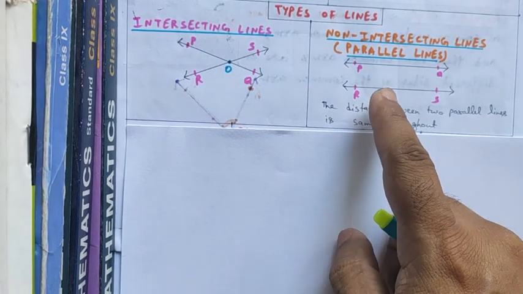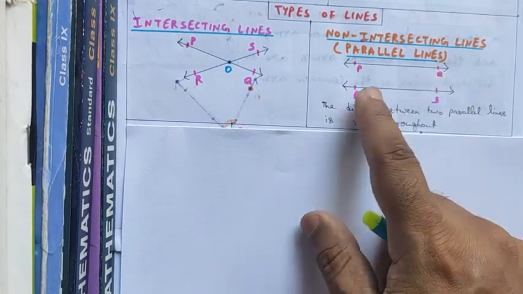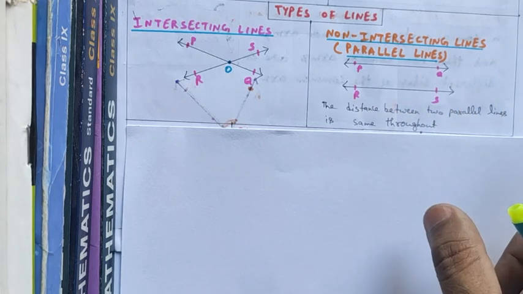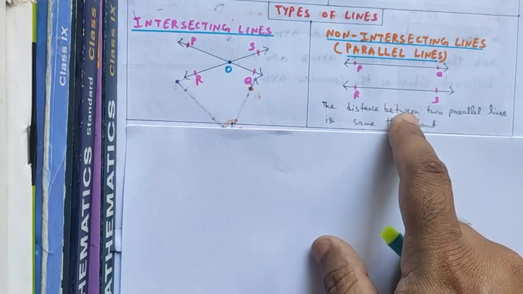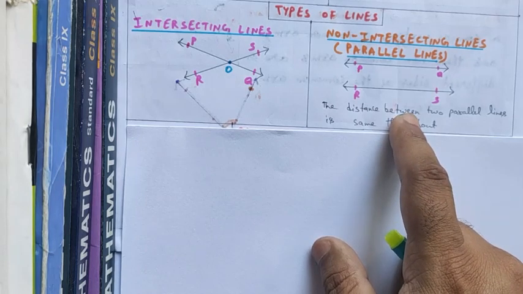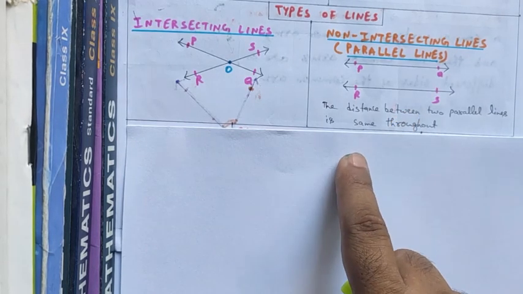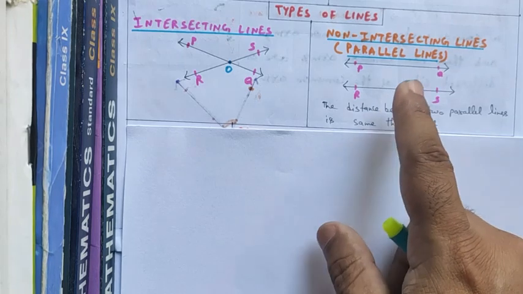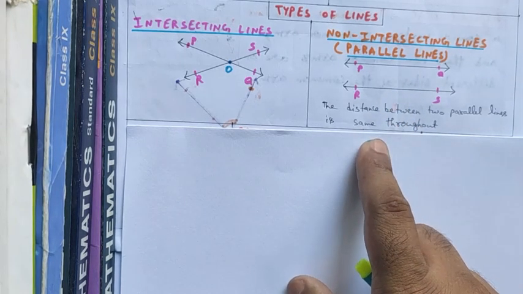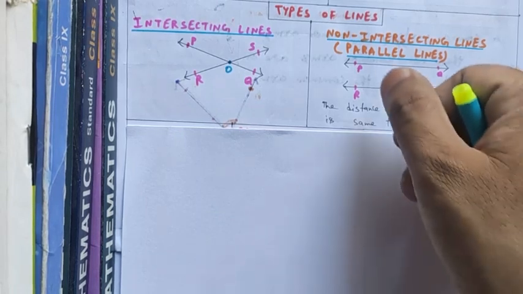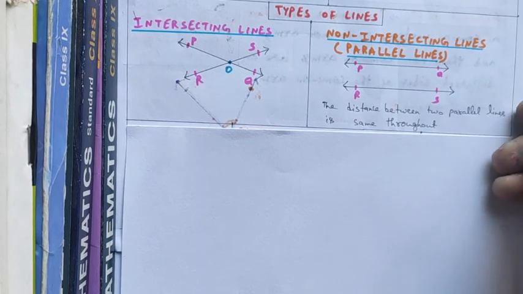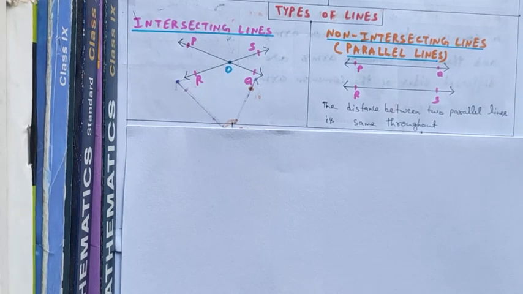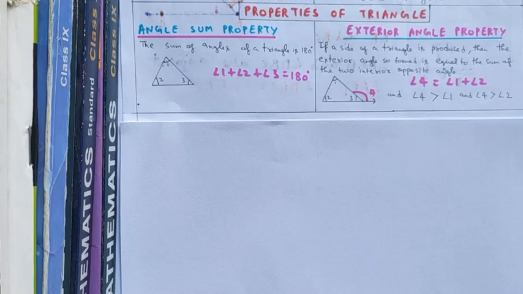Now the parallel lines. If on extending two lines PQ and RS they never intersect each other, then these lines PQ and RS are said to be non-intersecting lines or parallel lines. And there is one very important property about parallel lines, that the perpendicular distance between the two parallel lines will always be the same throughout. If we take out the perpendicular distance anywhere between these two lines, that will always be the same. Now the properties of triangle.